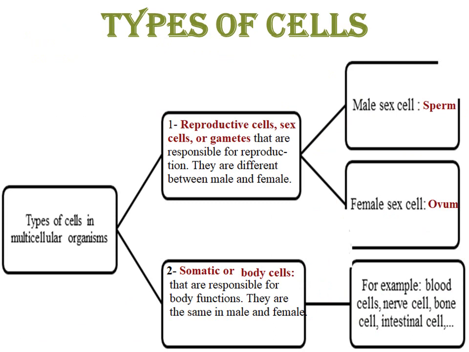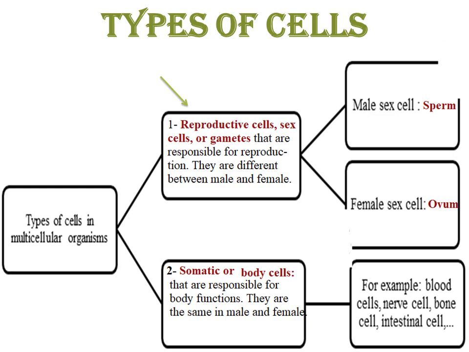All living organisms are made up of cells, and there are two types of cells in the body of living organisms. The first type is called reproductive cells, sex cells, or we can call them gametes, and these cells are responsible for the process of reproduction. They are different between male and female.